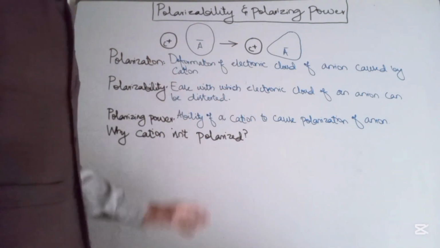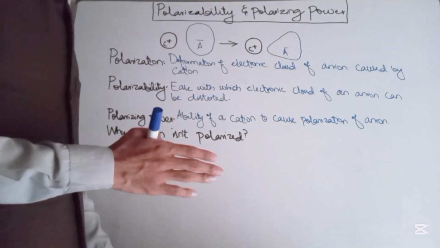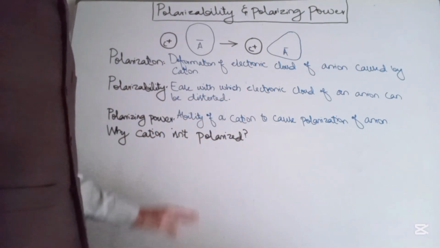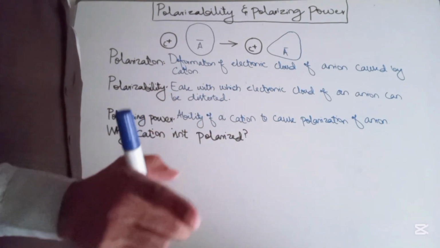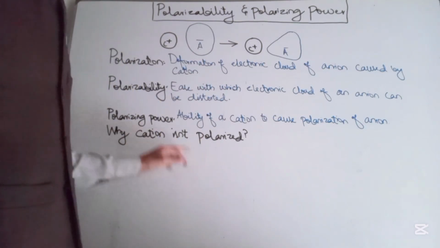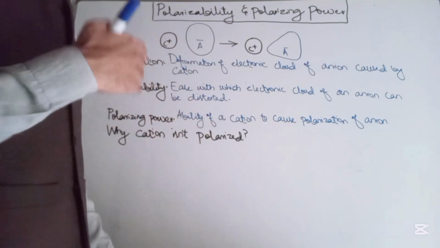We have a separate video in which we explain why the size of a cation is smaller than the size of the atom, and why the size of an anion is greater than that of the parent atom. That video is present at the end of the screen, so you must watch that video to get the concept clear. So in case of a cation, the hold of the nucleus is much stronger.